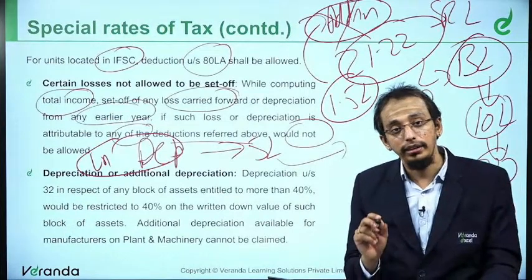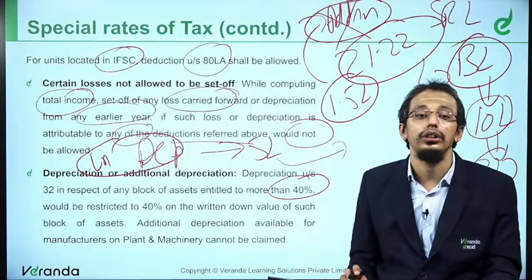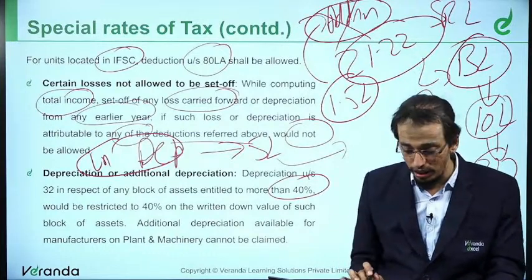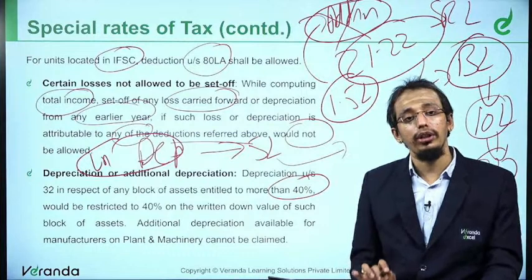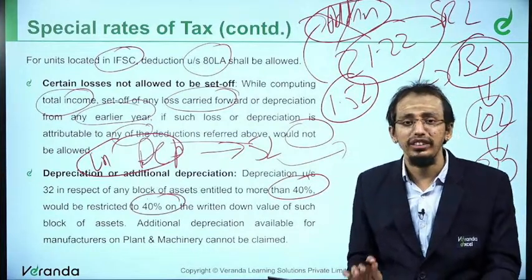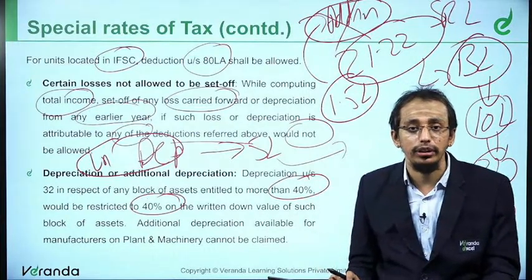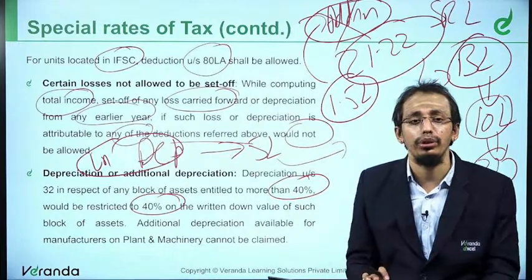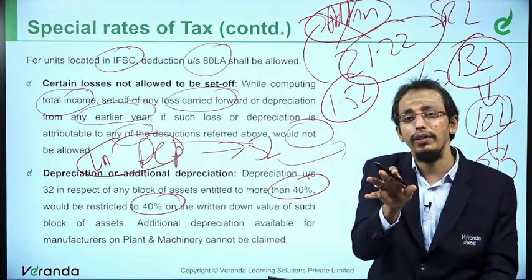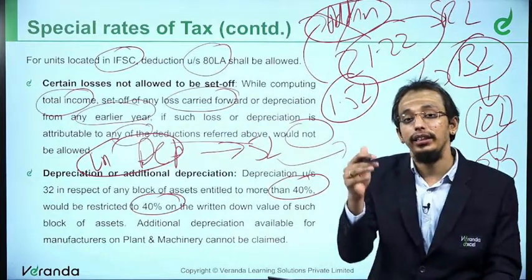Then, the maximum depreciation that can be claimed is only 40%. In any year, depreciation under section 32 in respect of any block of assets, if it is more than 40%, would be restricted to 40%. The only place where you can have more than 40% is a motor car purchased between August 2019 and 31st March 2020, where there was an amendment in the earlier year.